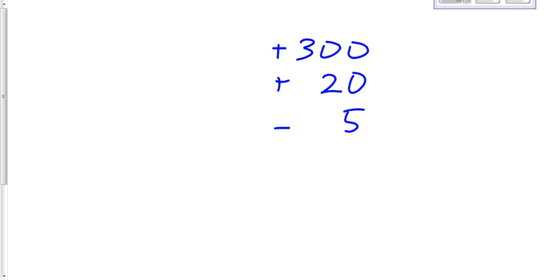So for instance, you might have worked a certain number of hours, let's say 20 hours at $15 an hour gives you $300. But you might have also got a bonus of $20 because maybe the company you work for gives bonuses for extra special work or overtime or something like that. But they might take off $5. They may take off $5 for maybe a staff party fund, Christmas party fund or something like that.